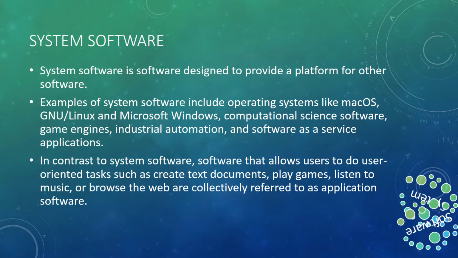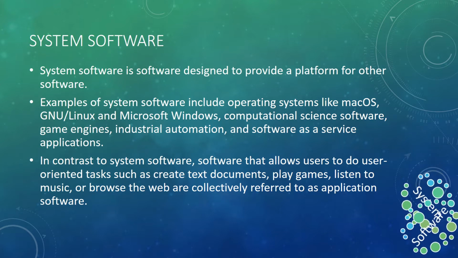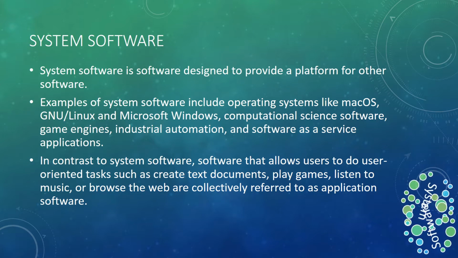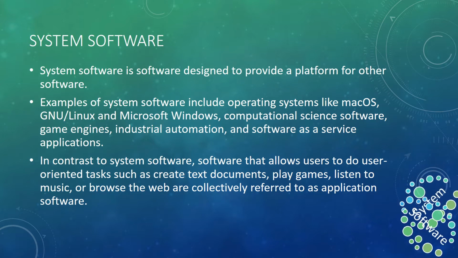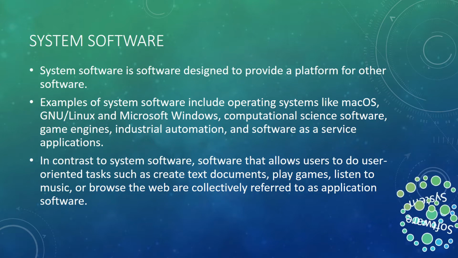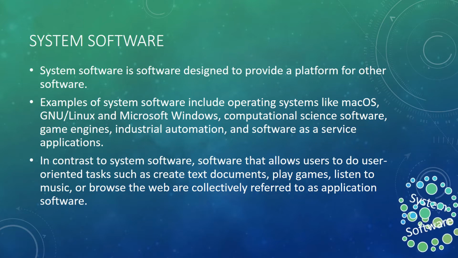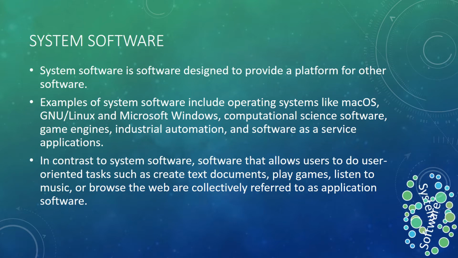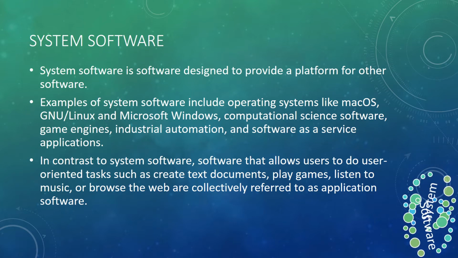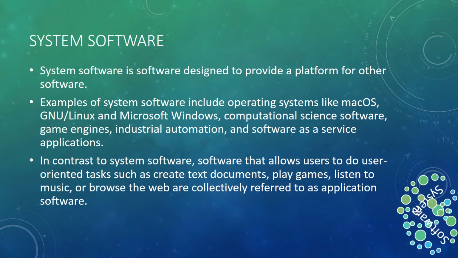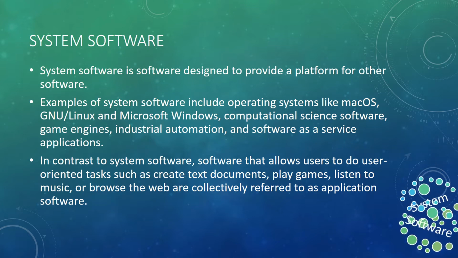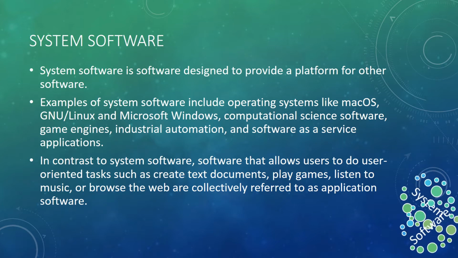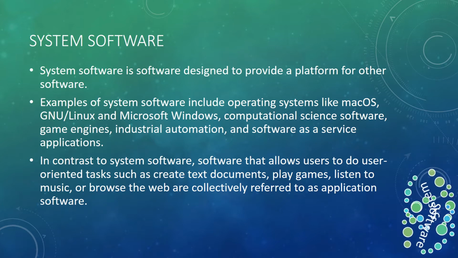Now system software is software designed to provide a platform for other software. Whenever you are working with a particular embedded system or a computer, you are going to interact with the user-specific software. So these system software provide support for the user software. The very common example is the operating system. Examples given here are Mac OS, GNU Linux, Microsoft Windows, computational science software, game engines, industrial automation, and software as a service, etc.